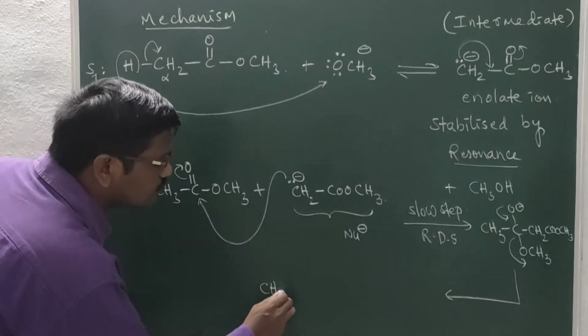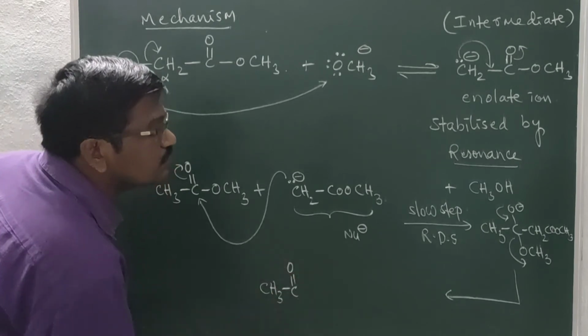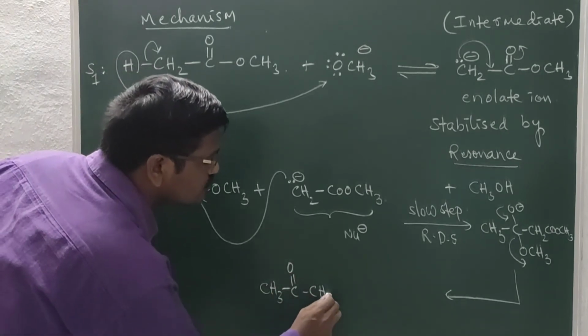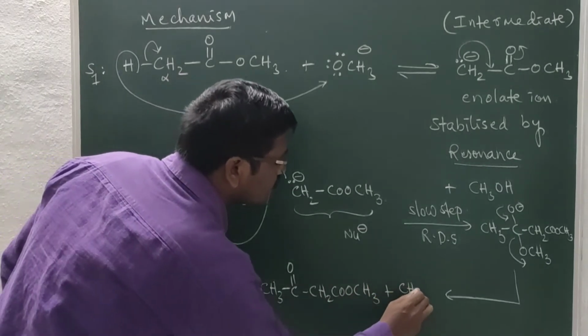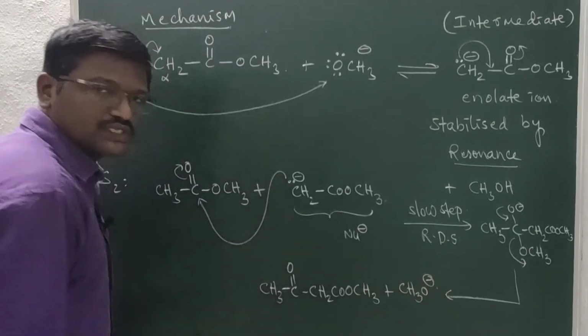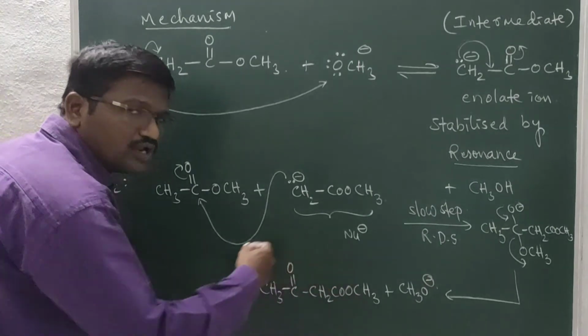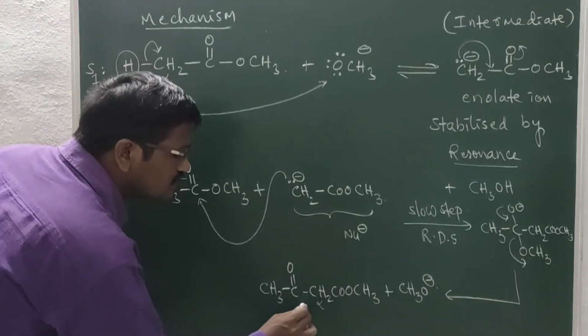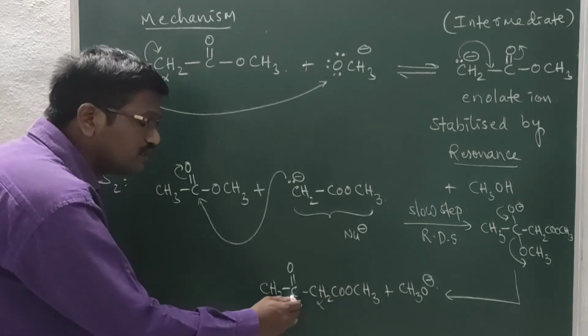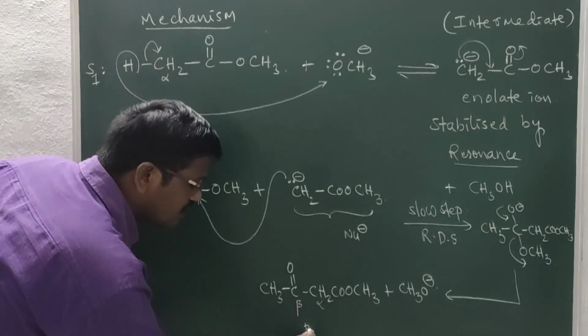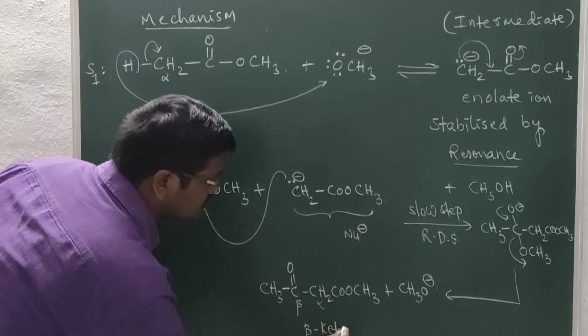So we got the product CH3 C double bond O CH2 COOCH3 and methoxide ion. This is the major product, the beta keto ester. This is the alpha carbon, this is the beta carbon.